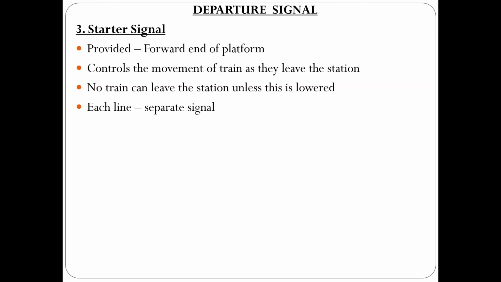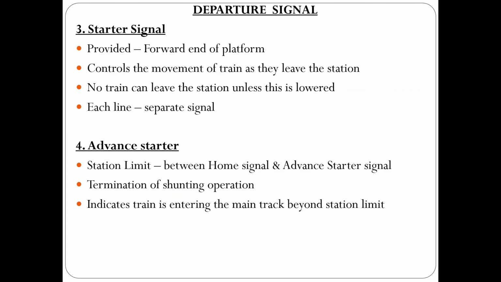Then moving on to the advanced starter signal. Besides the starter signal, for each of the station's lines from which trains start, an advanced starter signal also is provided. The station limit is considered from the home signal to the advanced starter signal. In general, the advanced starter is an indication for the train that once it leaves this advanced starter signal, it is no more the responsibility of the station master.